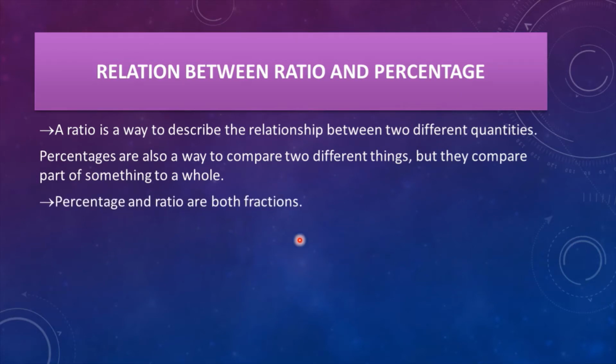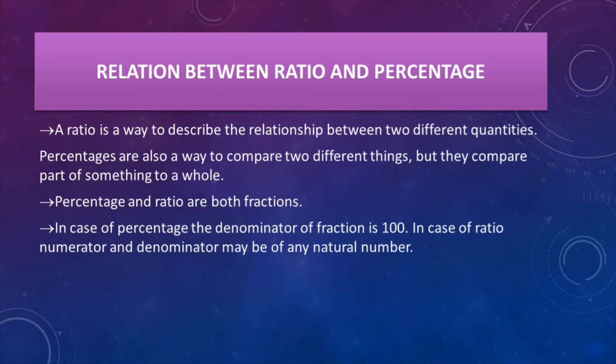This is very important. In case of percentage, the denominator of the fraction is 100. In case of ratio, the numerator and denominator may be any natural number. So my dear students, in case of percentage, the denominator should be 100. Be careful about this. And in case of ratio, the numerator and denominator may be any natural number.